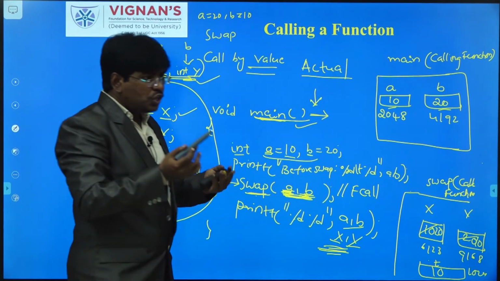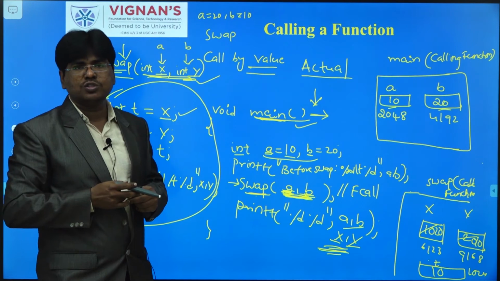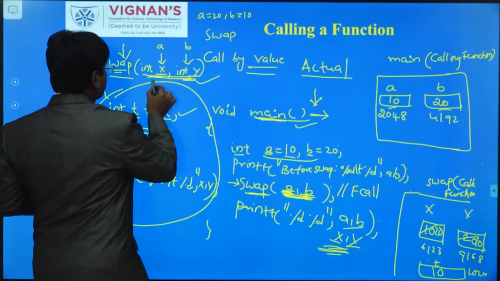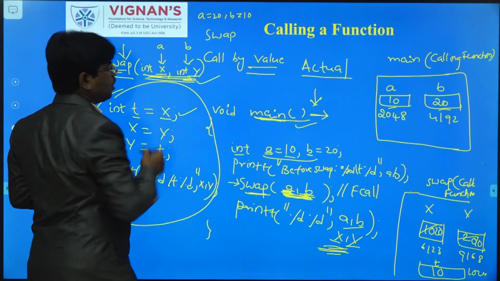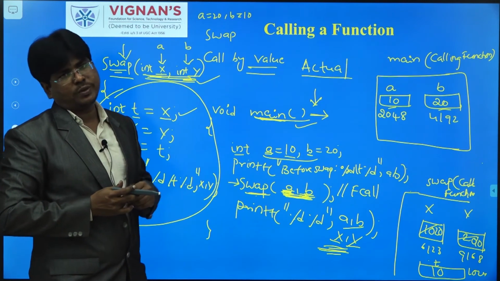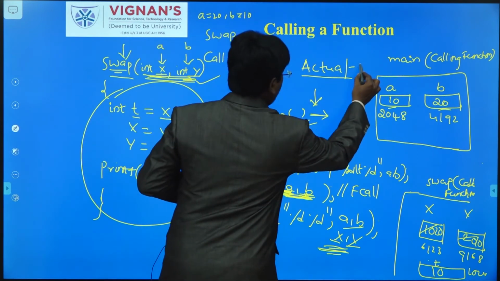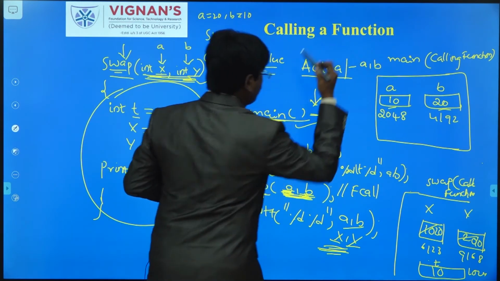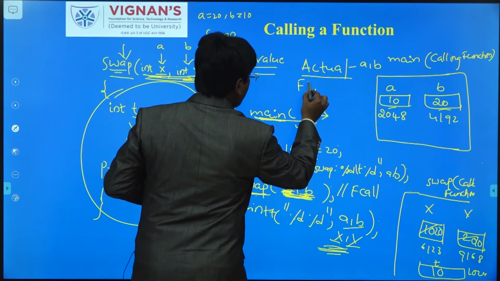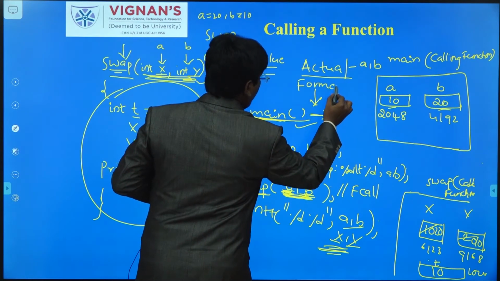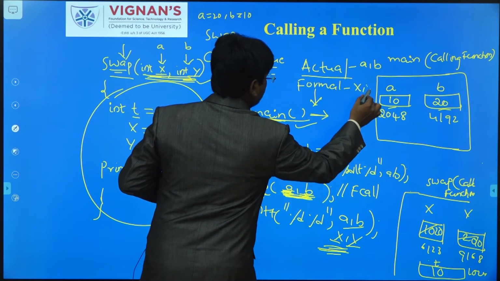The arguments defined within the called function, which receive the actual argument values, are called formal arguments. So here a, b are actual arguments, and x, y are formal arguments.